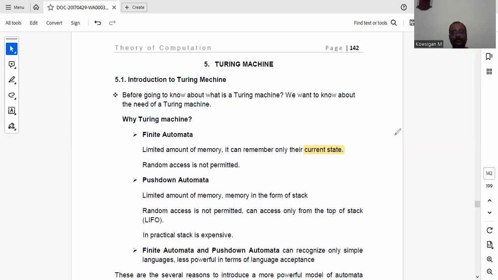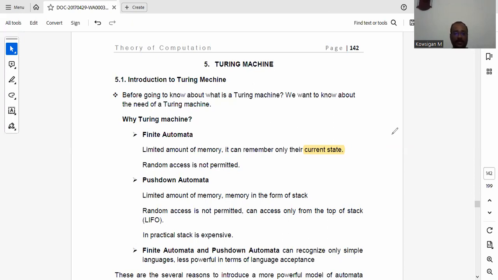Good morning, students. In this session, we will discuss the introduction to Turing machine. So, why are we going for Turing machine? Actually, we have discussed finite automata and pushdown automata in our previous lectures. So, we know clearly that there are many limitations in finite automata.